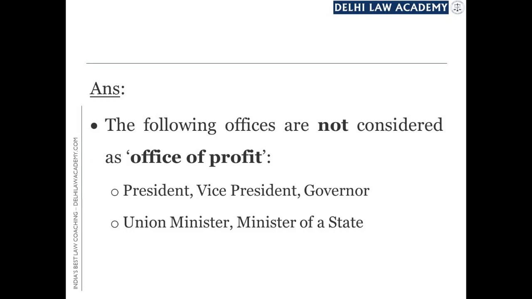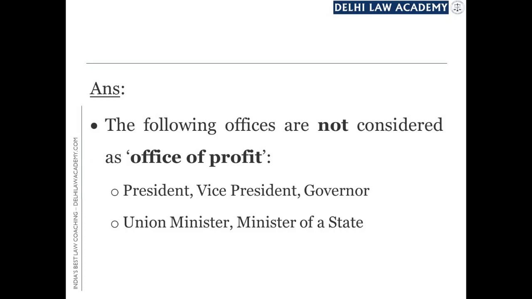The following offices are not considered as office of profit: the office of the president, vice president, governor, union minister, and minister of a state. All these offices, though actually these are offices of profit, yet they will not be so considered for the election of the president, which means that a union minister can contest the election of the president without resigning.